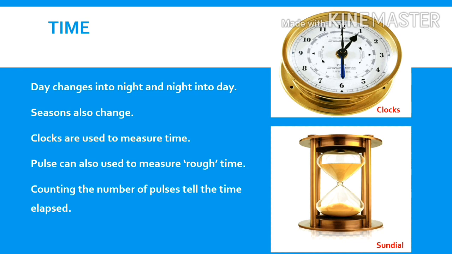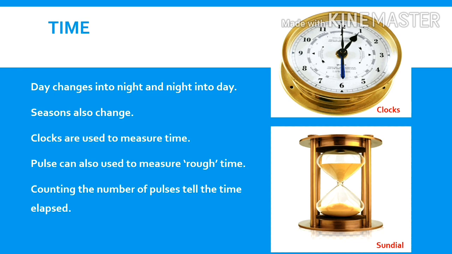In earlier days, people used sand clock and sundial to measure the passage of time during the day. There are rough methods for counting passage of time. We can use electronic clock, stopwatch and other instruments to count smaller durations of time.